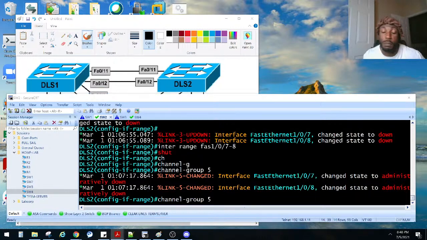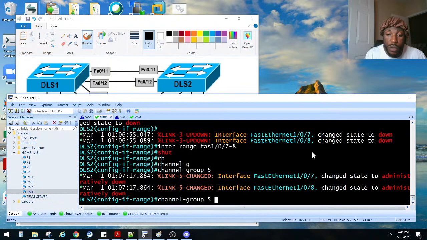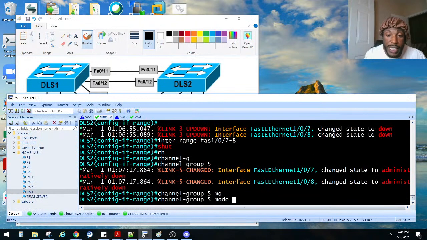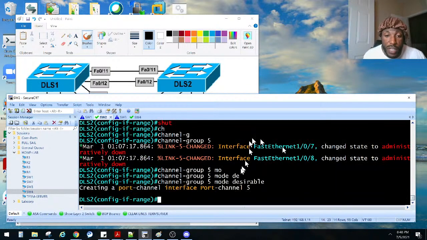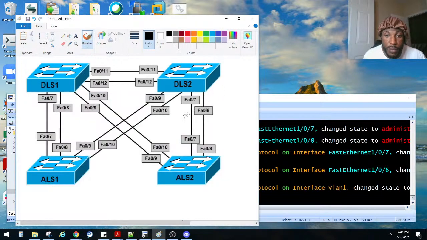You use PAgP, so that means not active and passive, but yeah, active and passive, right? No, sorry. PAgP is the Cisco proprietary one, so desirable and auto, my bad. So mode, I'm on the DLS side, so this needs to be desirable. And then we created port channel 5, so we go to the other one, ALS2, right? So we created port channel 5 over here, right?